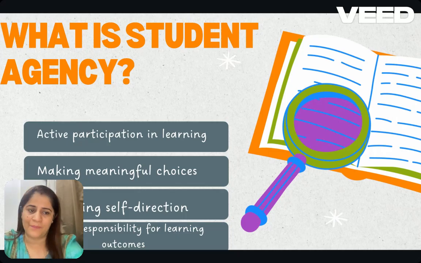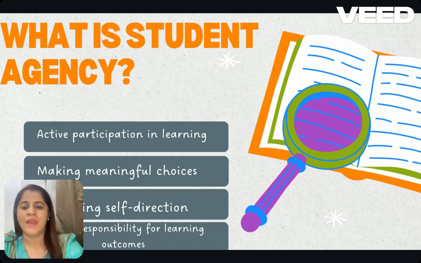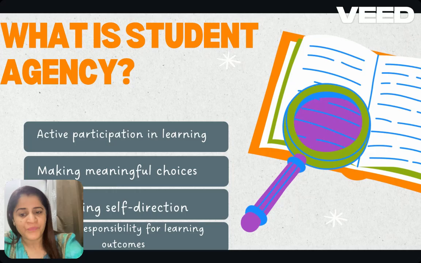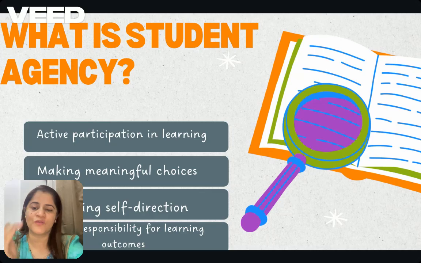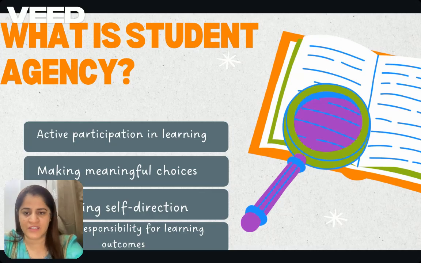So, how does that happen? That only happens when there is active participation in the learning, making meaningful choices, developing self direction, and taking responsibility for learning outcomes. How does an educator facilitate all these four domains in their classroom? I have listed various things in this presentation, which we will go through step by step to understand how exactly, if you are a PYP educator, you can facilitate students' agency in your respective classroom.